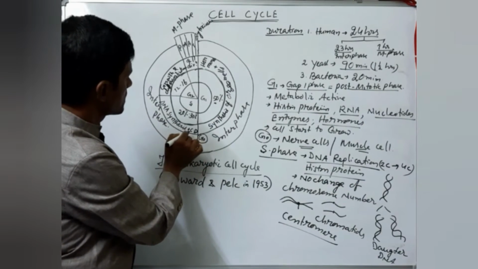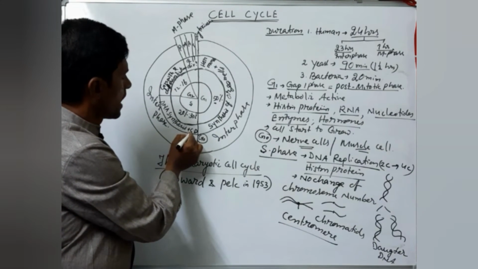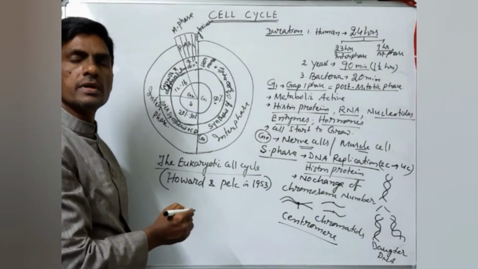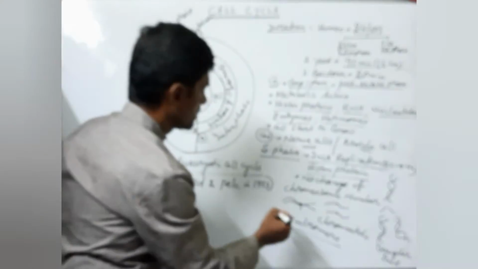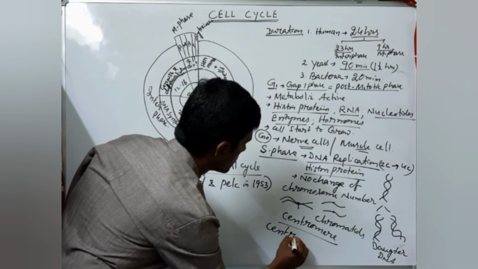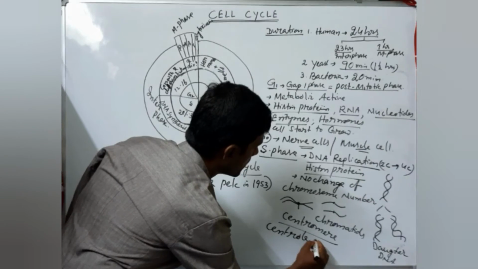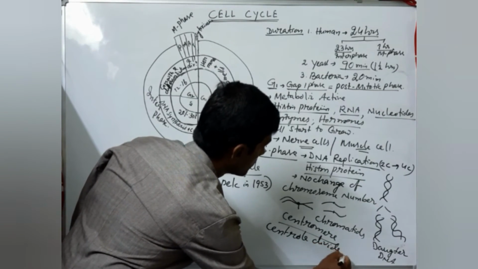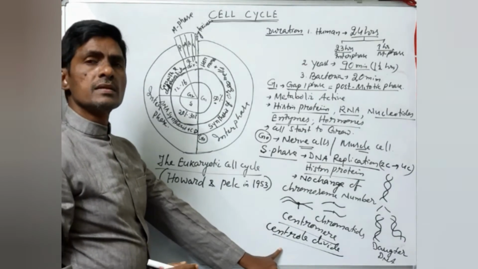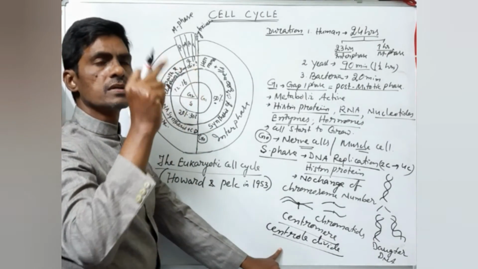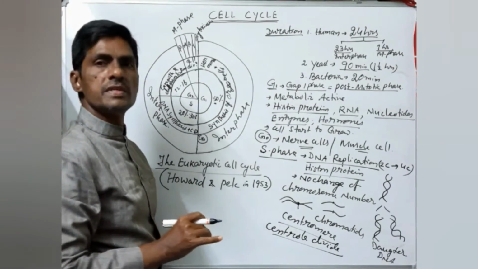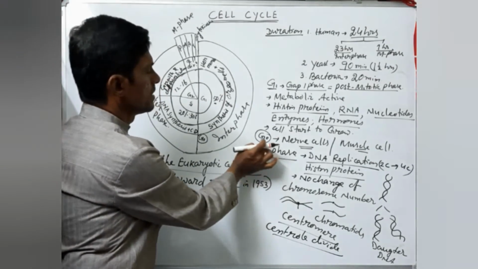DNA synthesis takes place, and another important point is the shortcut I wrote here, CD. CD means centriole divide. So division of the centriole takes place. Where is the centriole present? It is present above the nucleus. One centrosome is there, and inside the centrosome is the centriole. So the division of the centriole takes place in S phase.